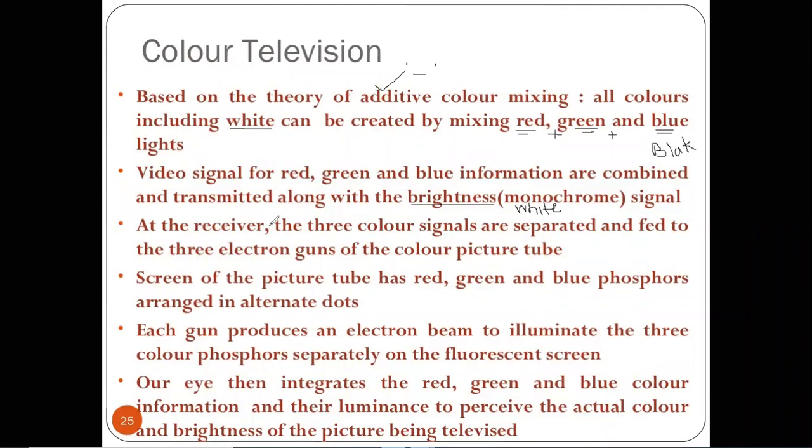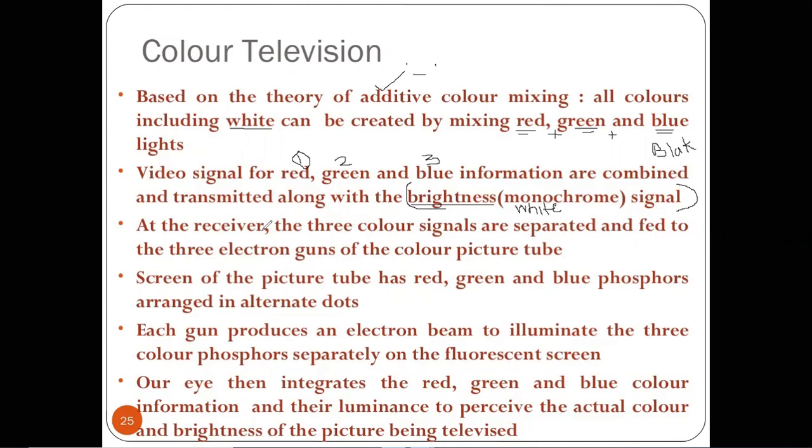So at the receiver side, the three color signals are separated. We use the three primary colors, red, green and blue, for transmission, and we also use the same three colors for reception. And the brightness information, or whiteness, is a separate signal which we send to represent the brightness information of the signal.